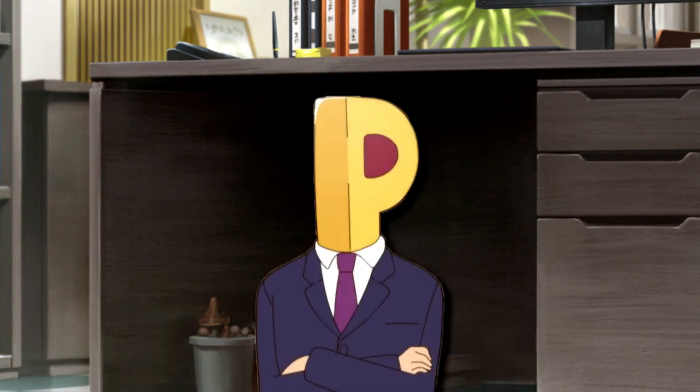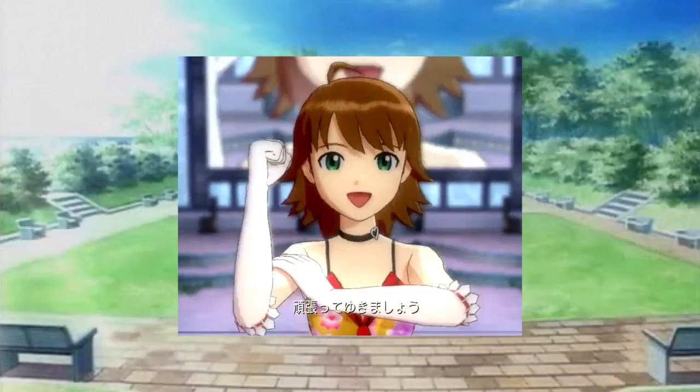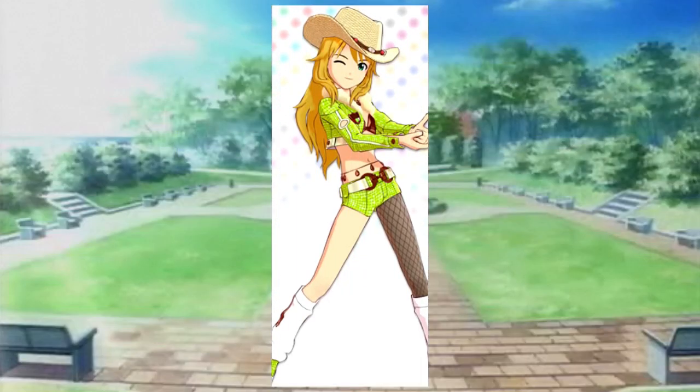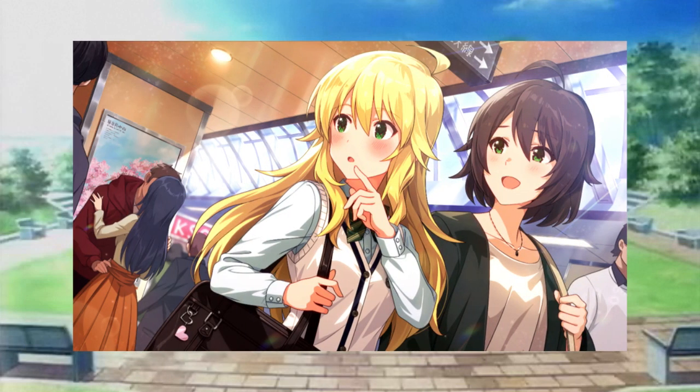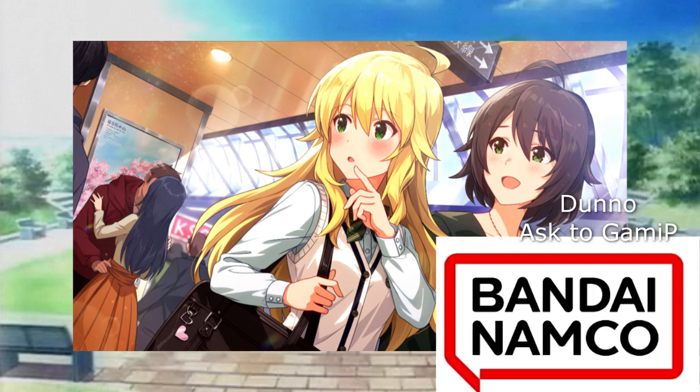And for another point, we don't only need to look at ages, we can also look at origins. In IMAS Arcade, Miki's hair is originally brown, but in IMAS 2, Miki's hair is originally blonde. But in Million Live, it suggests that Miki's family's original hair color is brown. So Bandai, which version is it going to be?